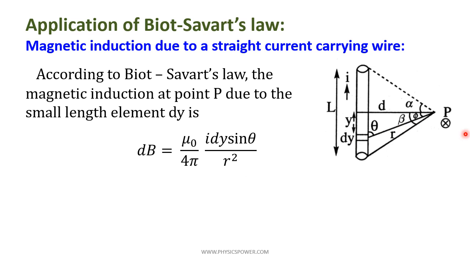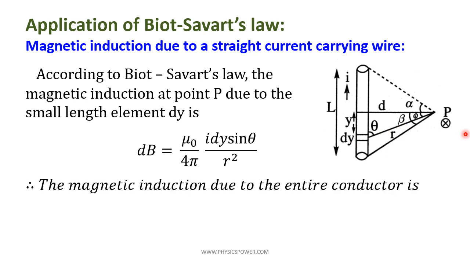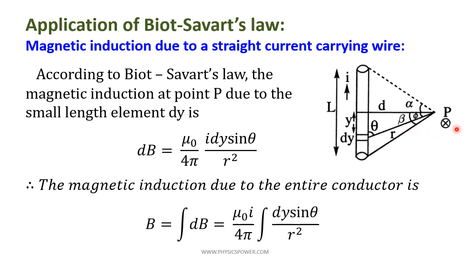Now further, to get the magnetic induction due to the entire conductor, we have to integrate. We will analyze the limits first; for now, only the integration. So B equals integral dB. The small magnetic induction at P due to the dy element, if you integrate, you will get the total magnetic induction. If you substitute dB, mu naught and 4 pi are constants, and I is also a constant, so we can write them outside. The remaining integral is dy sin theta by r square.